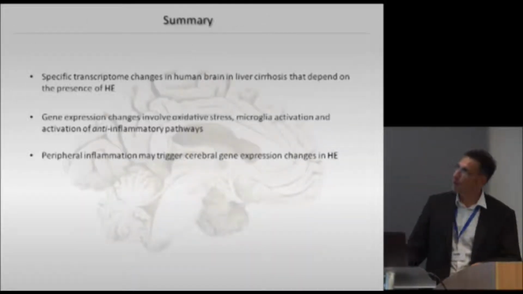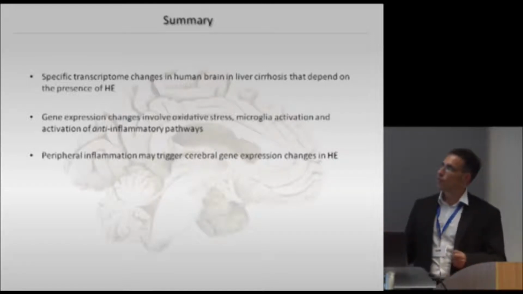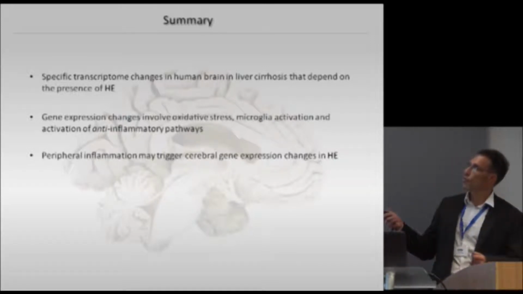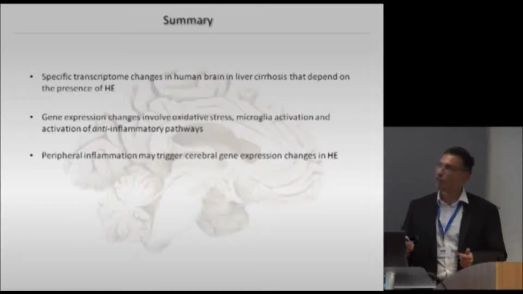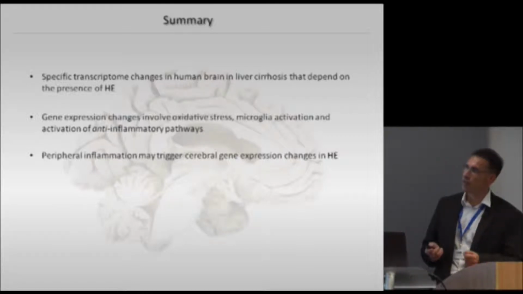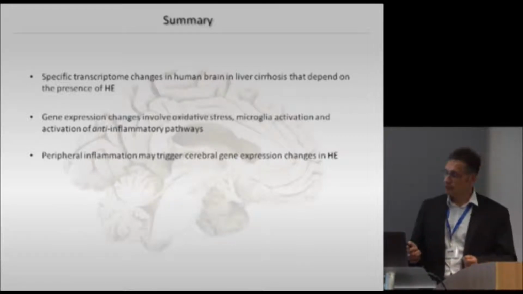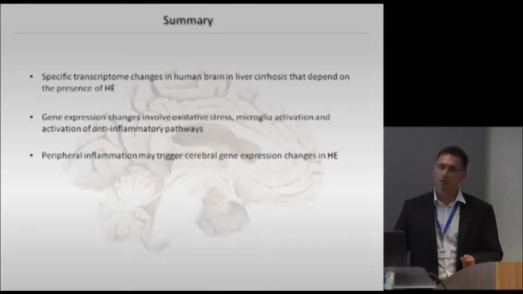So let me summarize what I've shown to you. I've shown to you that we have specific transcriptome changes in human brain in liver cirrhosis that depends on the presence of hepatic encephalopathy. And those changes involve genes which are involved in oxidative stress, microglia activation, and anti-inflammatory pathways. And that peripheral inflammation may trigger cerebral gene expression changes in cirrhosis.